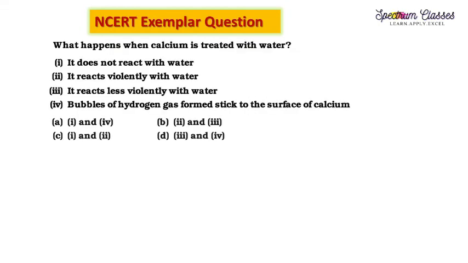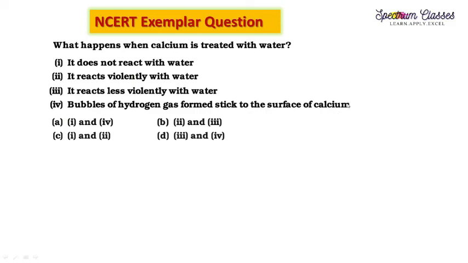D is the answer. What happens when calcium is treated with water? It does not react with water. No, it reacts. It reacts violently with water. No, because sodium and potassium react violently. Third, it reacts less violently with water. Yes, that is true. Bubbles of hydrogen gas formed stick to the surface of the calcium.